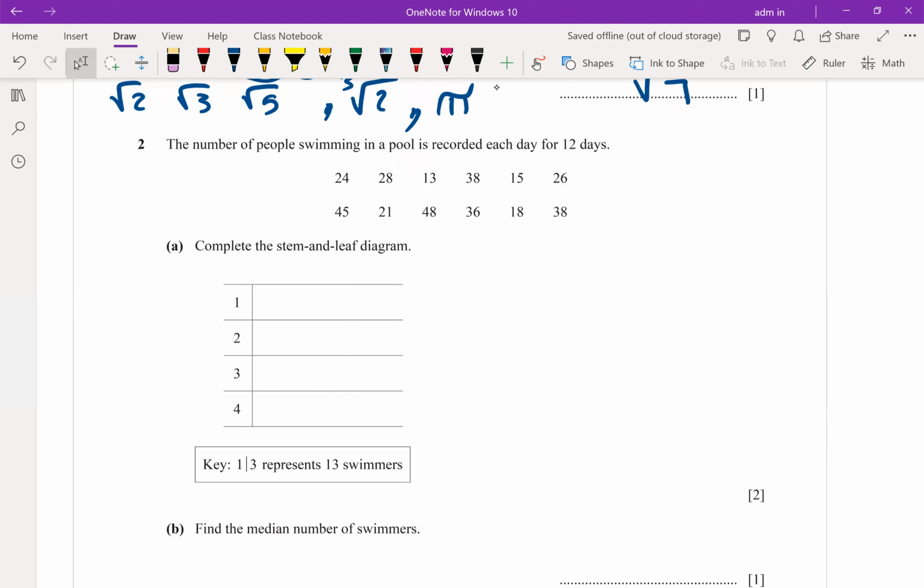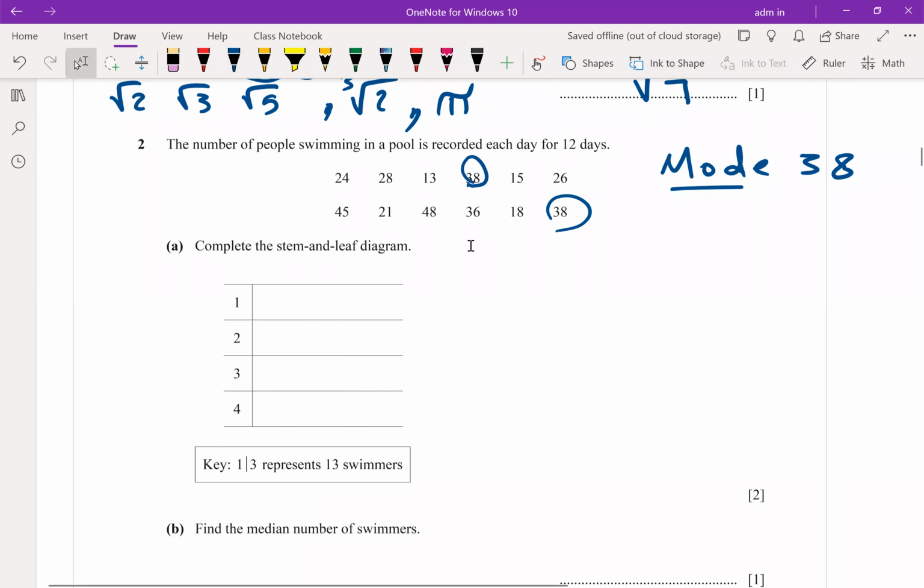If there is any repeated value: 28? 38. You are right. 38 is repeated twice, so when I ask to get the mode, the mode will be 38. As I told you before, I will not solve only the question. I will revise all the topics, but from the past paper. So the mode is 38.